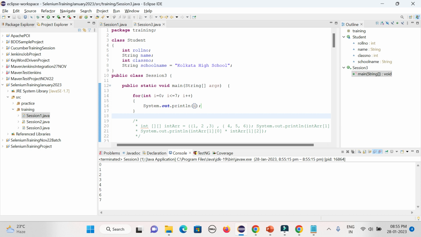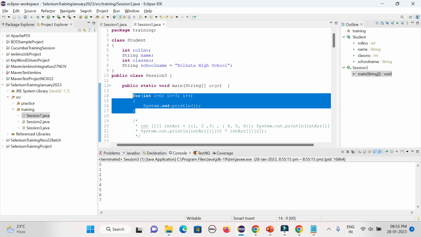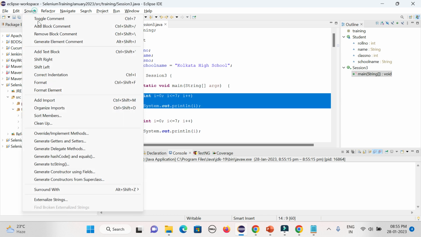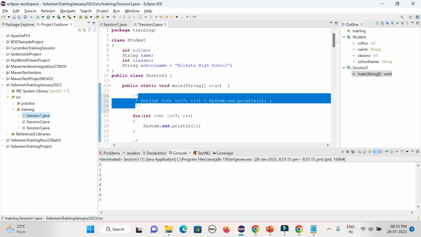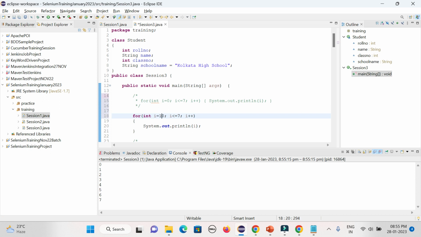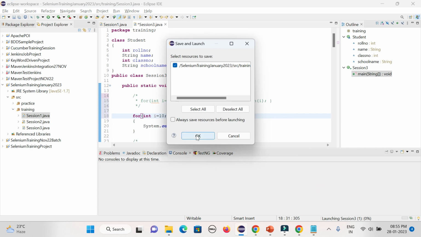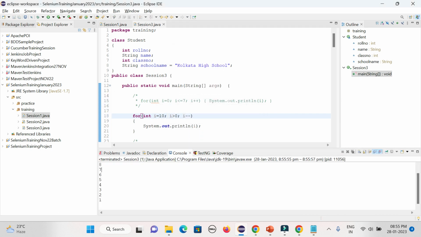Now if you go in a different way, from the greater value to the lesser value, you can comment it out. So here suppose I want to start with i equal to 10, then I want to go while i is greater than 0. As long as it is greater than 0, it will go till 1, and i minus minus means it will be decremented, in reverse order, 10 to 1. So that is the way you can go in a different way with the for loop.